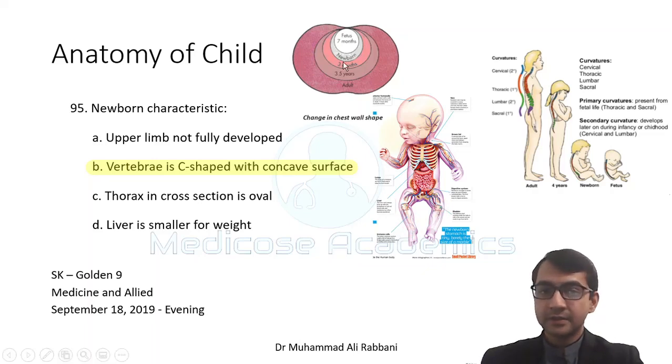Then there is the thorax. In the newborn and the fetus, it is an almost circular thorax. As we grow, the adult gets a transverse diameter more than the AP diameter. And in the fetus, the liver is large for weight as compared to the adult, and that is why the newborn has a protruding belly: the liver is comparatively larger as compared to the cavity space of the peritoneum.